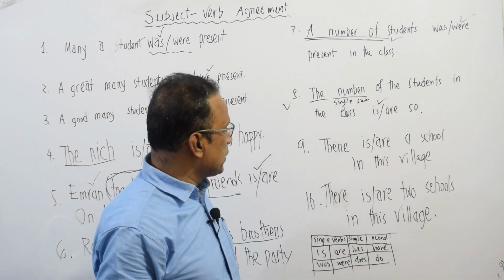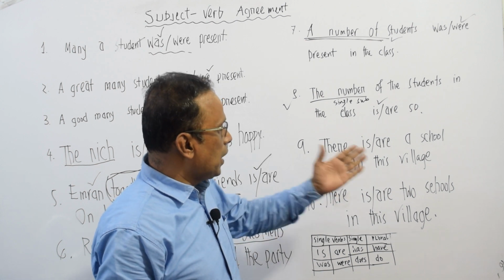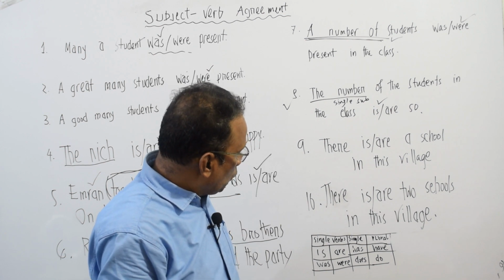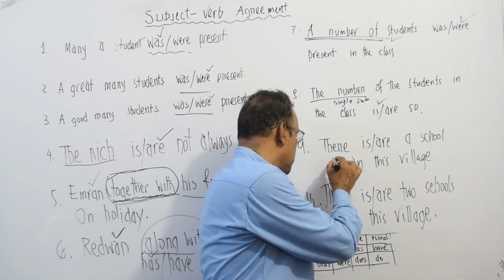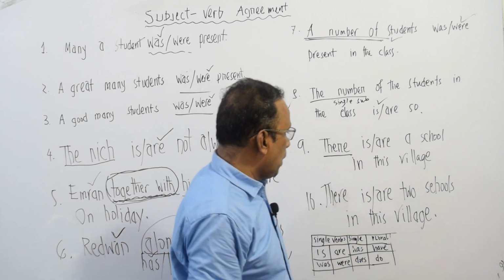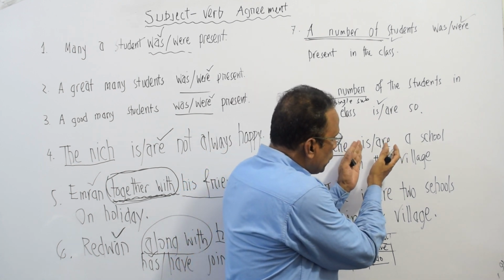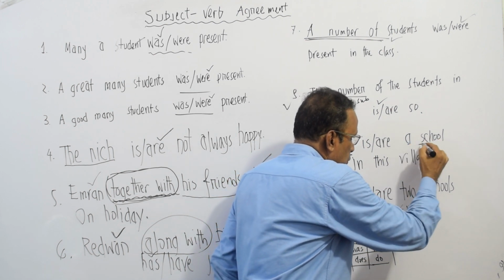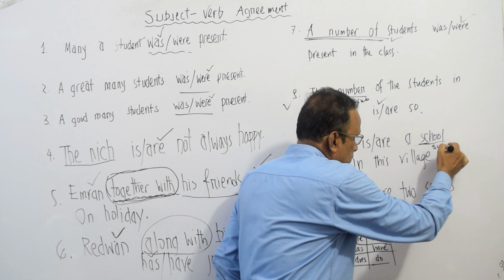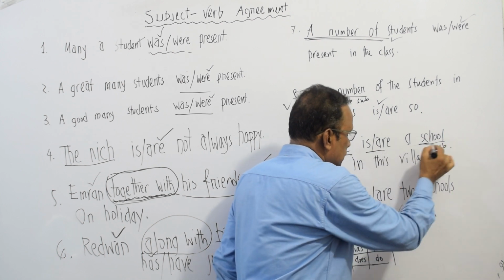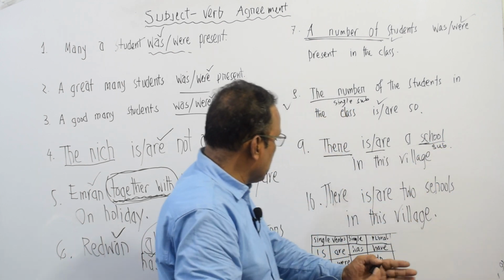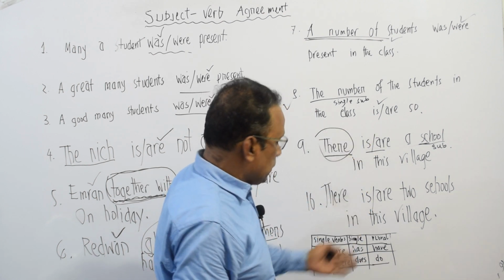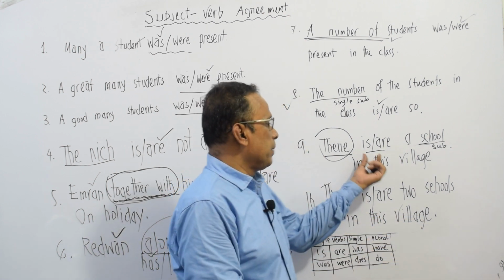Let us have a look at sentence number 9. There is a school in this village. When our sentence begins with the word there, the verb will always come before the subject. Actually, school is the subject here. So, this is the verb, this is the subject. Yes, it should be like this because our sentence has been started with the word there. There is an inversion, verb before subject.